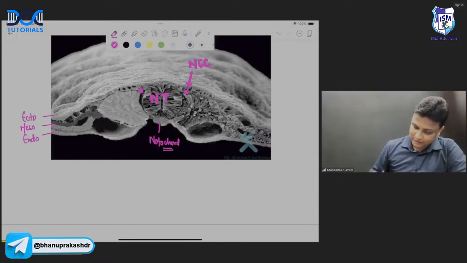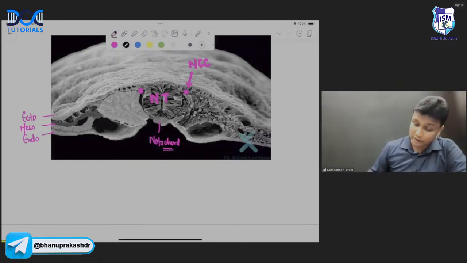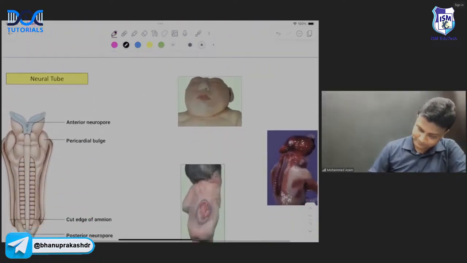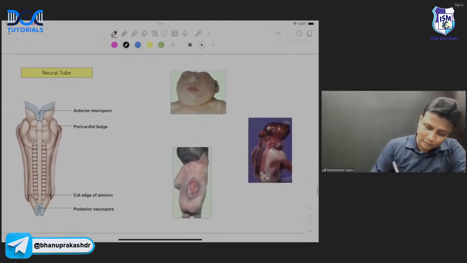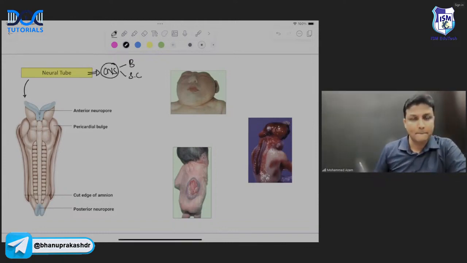अब सुनो ध्यान से. पहले हम डिस्कस करेंगे. We are going to discuss one by one about everything here, sir. So first, let us discuss the neural tube here, sir. Now, this is how the actual neural tube looks like here, sir. And remember, neural tube is the one which is going to form your central nervous system. And central nervous system will be including your brain and the spinal cord here, sir.